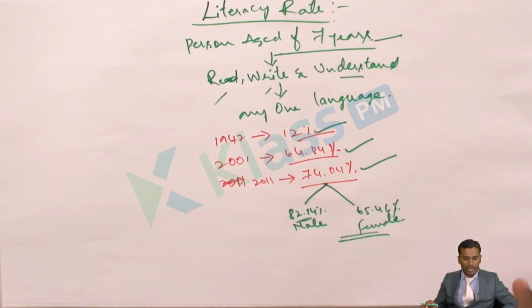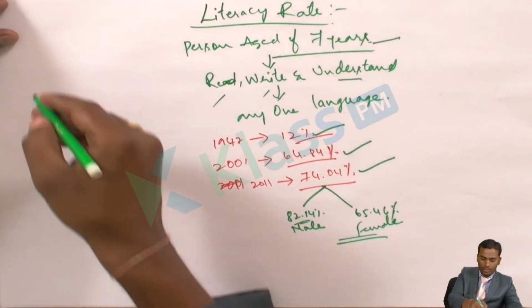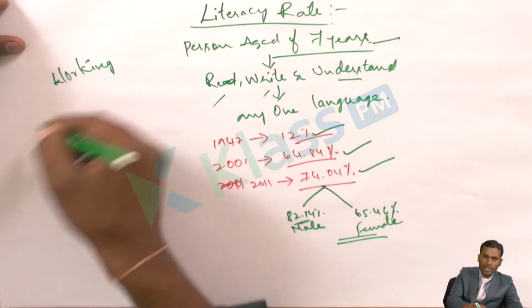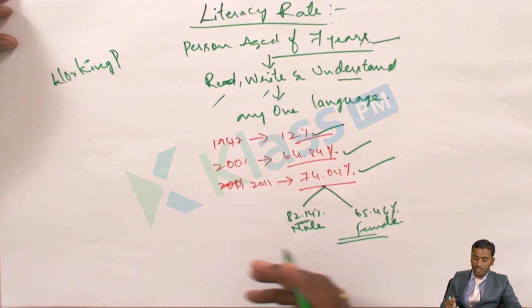The next thing we have is the working population. We have already discussed this working population. Can you people rewind once and think about what the working population was?